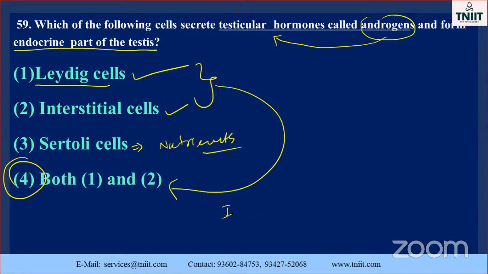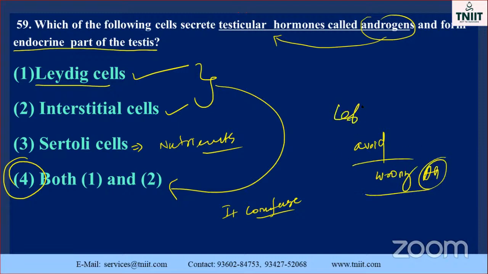Sometimes it confuses your thinking. That's why they have given this type. Suppose you know the answer, Leydig cell. Immediately you choose the first one, or interstitial cell. Sometimes they may be wrongly answered. Please, I tell you, avoid the wrong answer. If you do not know the answer, just leave it, my dear. That is very, very important. Just leave it. Okay, go to the next one.